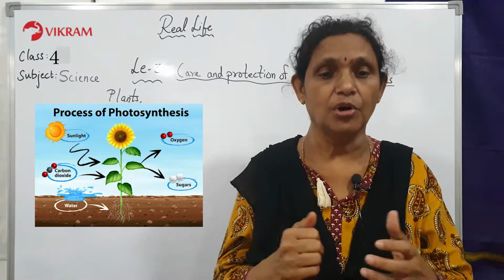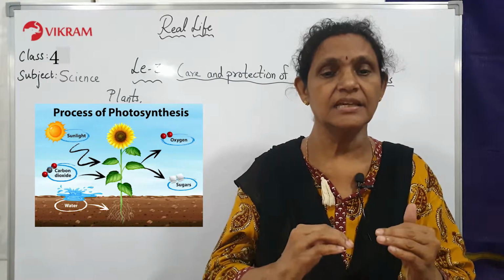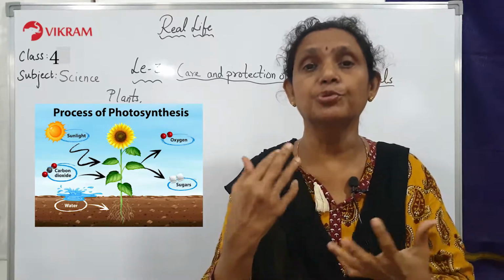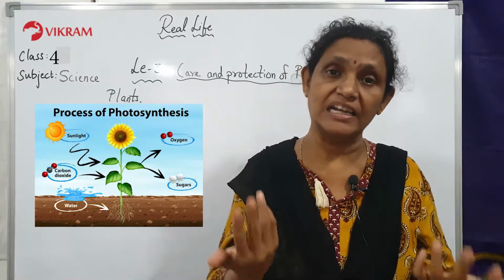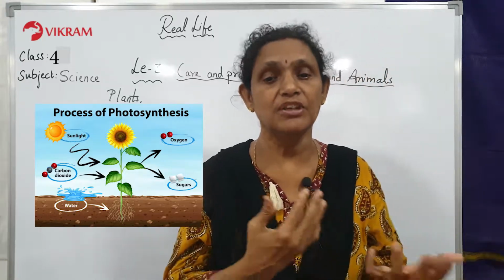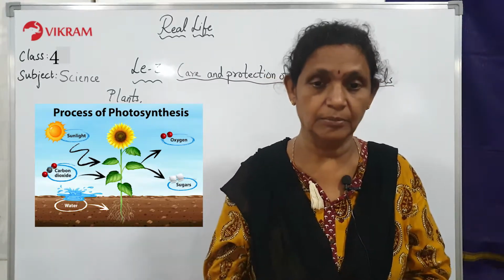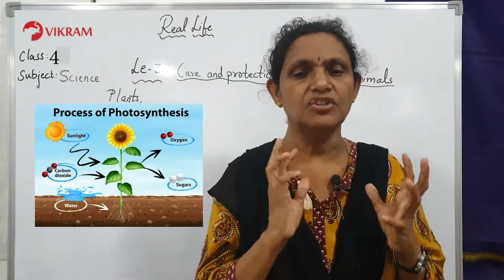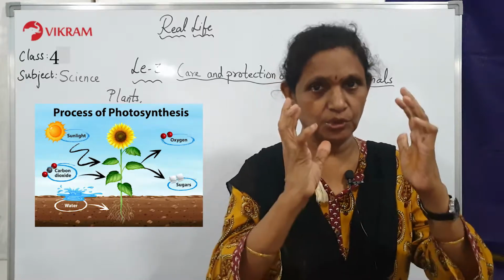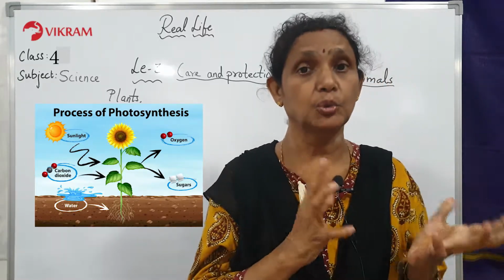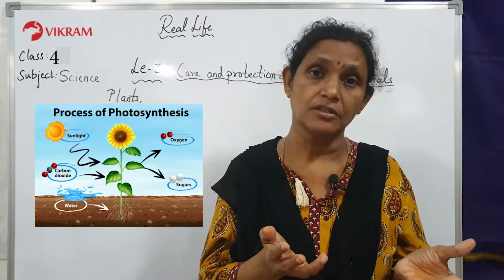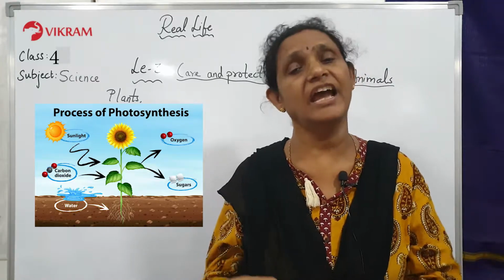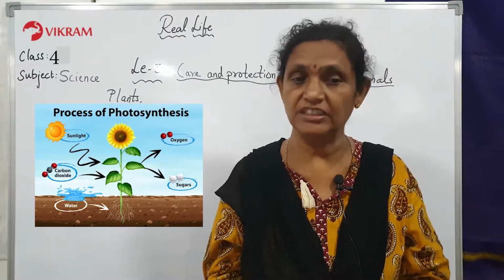So children, what we are going to learn is how we utilize the parts of the plant, the part where the plant grows, and it will give you fruits, vegetables, stem part, leaves part. Every part of the plant is very useful to a human being or maybe an animal also. We utilize the food which is stored by the plant in its stem, leaves, roots, fruits, and flowers. So we eat different varieties or parts of the plant. The same way animals also like to eat fruits or seeds and everything.